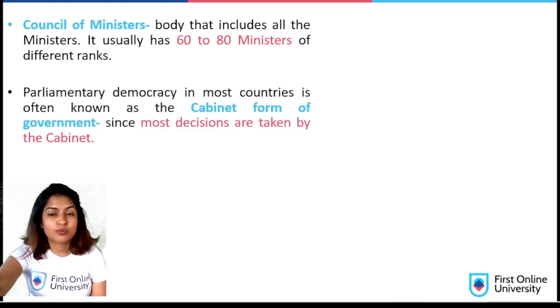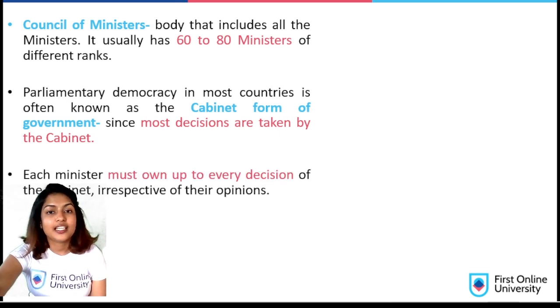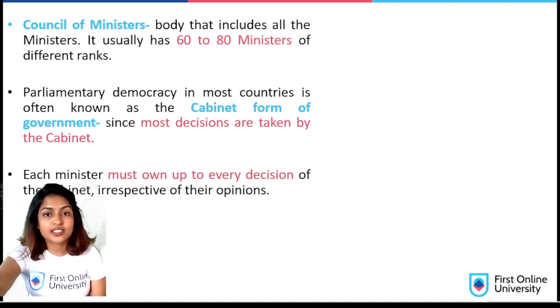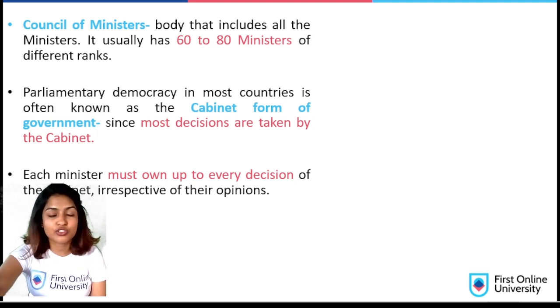Parliamentary democracy in most countries is often known as cabinet form of government. Why is it called the cabinet form of government? Because most decisions are taken by the cabinet. Each minister must own up to every decision of the cabinet, irrespective of their opinions. So what is a cabinet? Cabinet is a group of around 8 to 15 ministers who are also a part of the Council of Ministers.